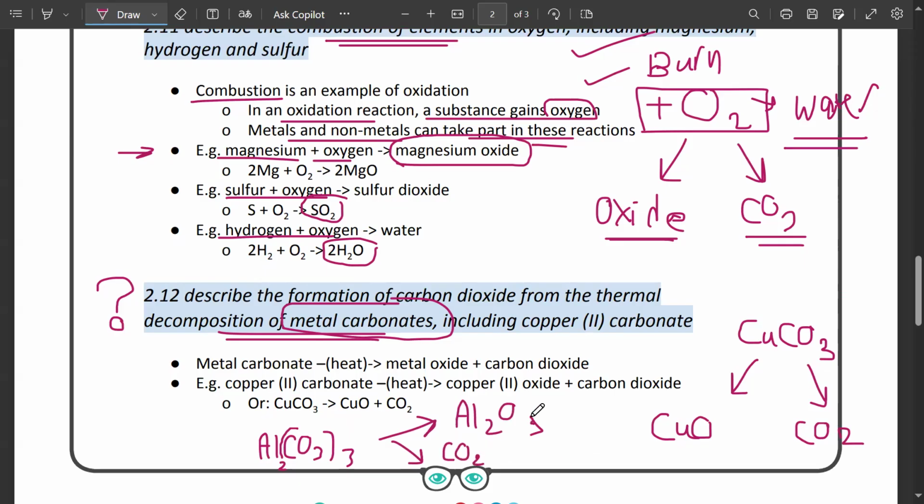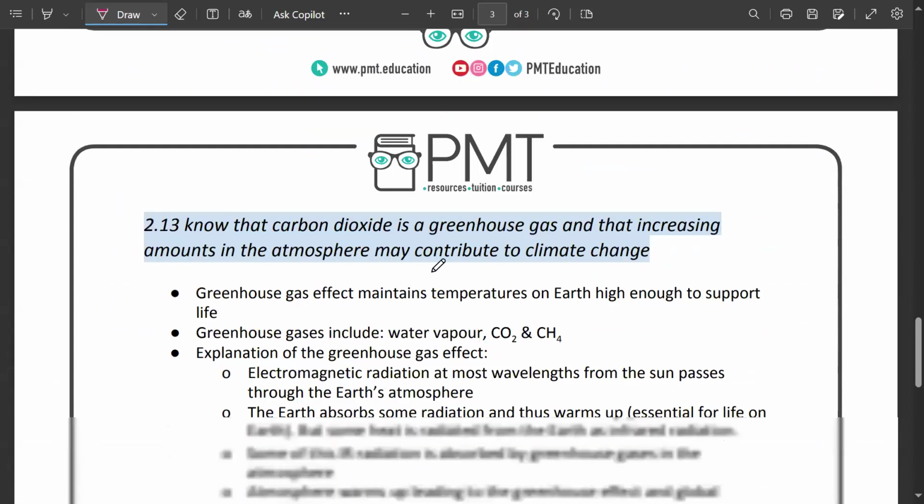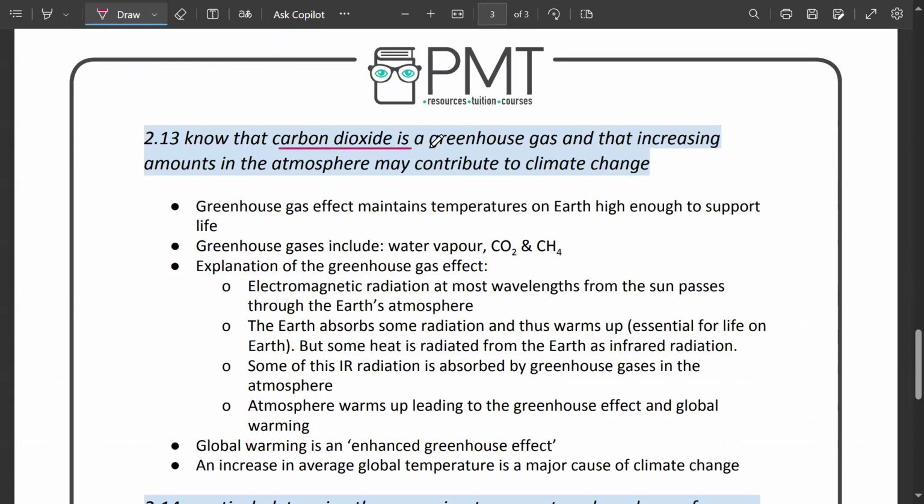Got it? Any other metal carbonate, let's say magnesium carbonate है. What would be the two products? Magnesium oxide and carbon dioxide. Exactly, magnesium oxide and carbon dioxide. So you should also know that carbon dioxide is a greenhouse gas and that increasing amounts in the atmosphere may contribute to climate change. Greenhouse gases क्या होती? Carbon dioxide is one of them.